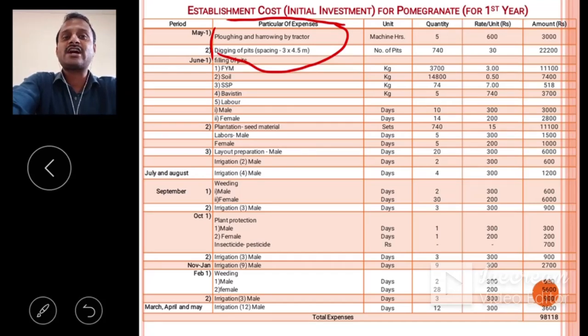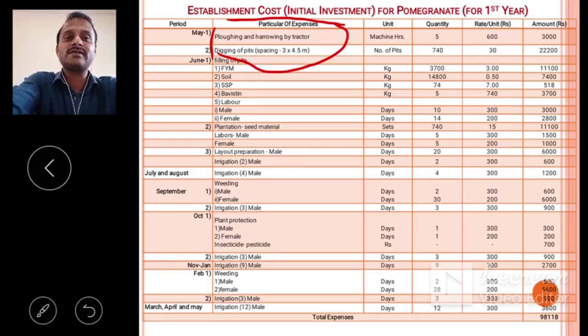After that, in July and August we need only irrigations, because the plantation has been done and it is also the rainy season. Therefore, we need only 4 irrigations. In September, we do the first weeding, for which male and female laborers are required, and also irrigation.